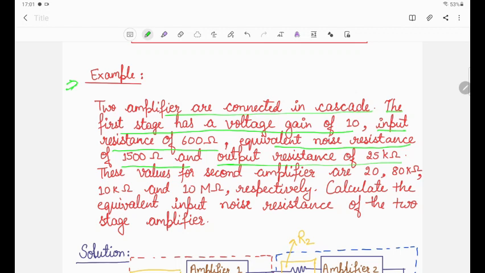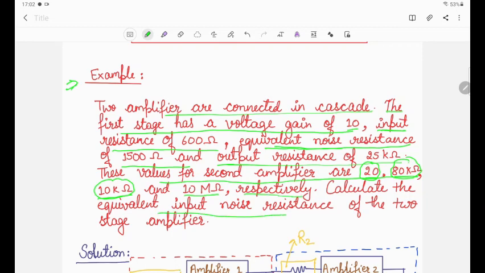First we need to draw the block diagram of this particular example, then we will solve, otherwise everything will get messed up. The values for the second amplifier are: 20 is the voltage gain, input resistance is 80 kilo ohm, and equivalent noise resistance is 10 kilo ohm, because in this manner it is given: voltage gain, input resistance, equivalent noise resistance, and this is the output resistance respectively.